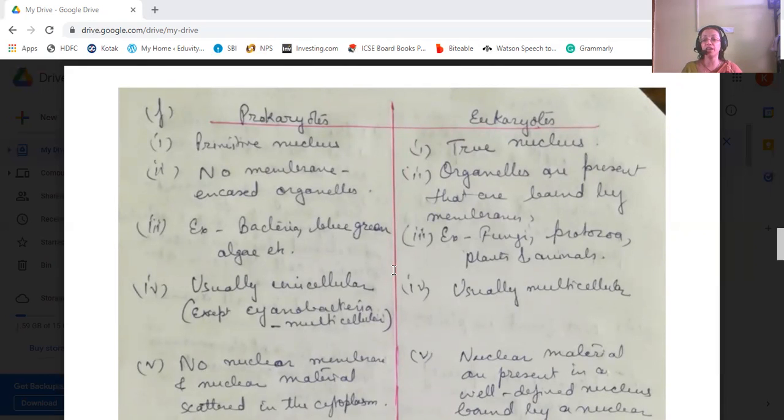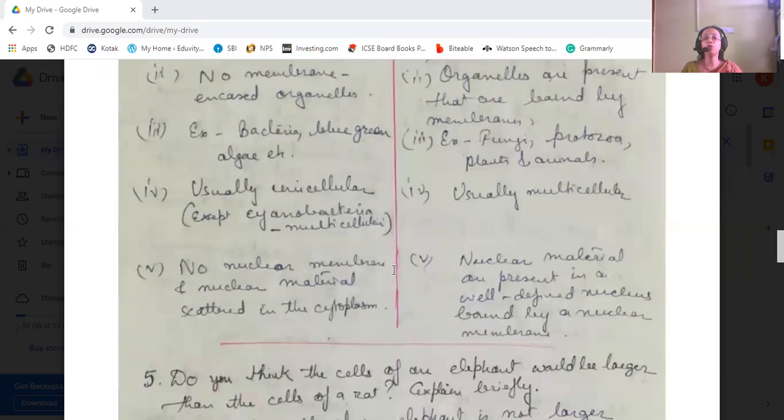Prokaryotes are usually unicellular except the cyanobacteria, which are multicellular in nature, whereas eukaryotes are all multicellular. Prokaryotes have no nuclear membrane, and the nuclear material is scattered in the cytoplasm, whereas in eukaryotes, nuclear membranes are present in a well-defined nucleus bounded by a nuclear membrane.